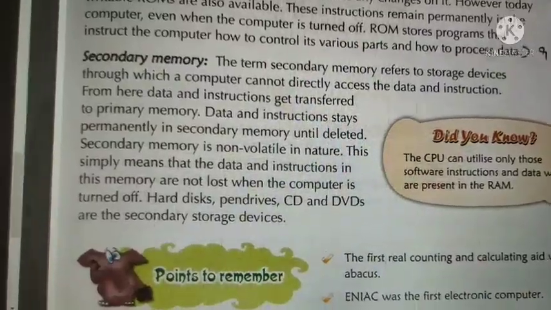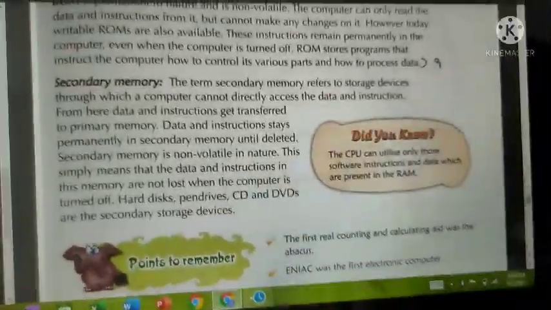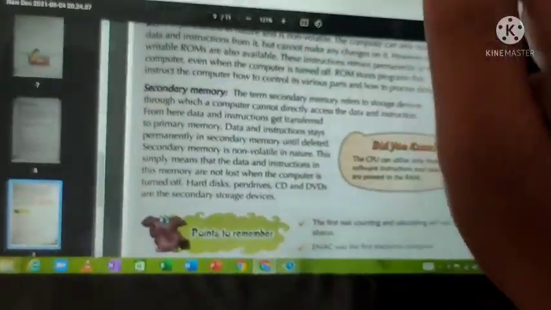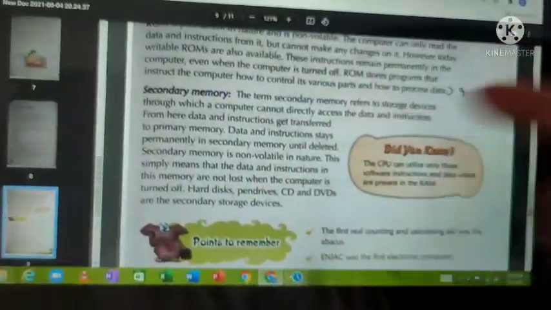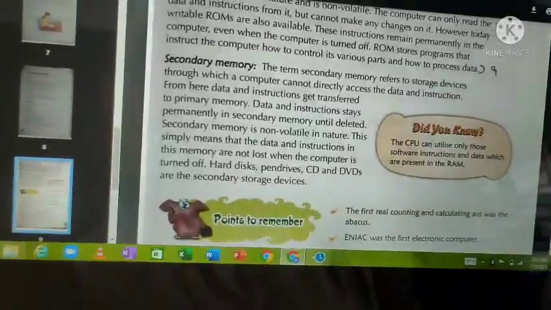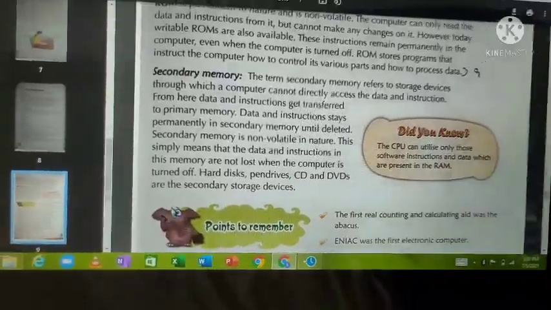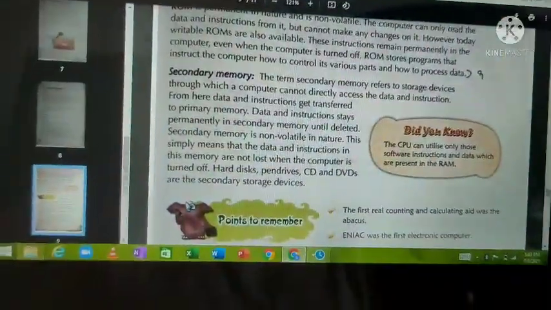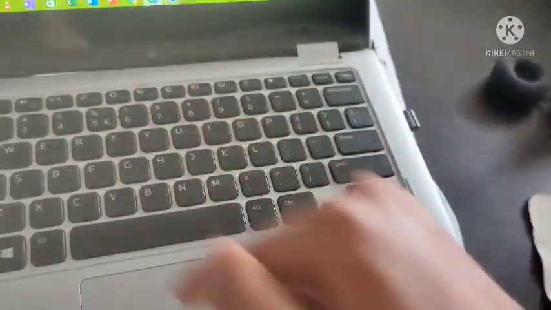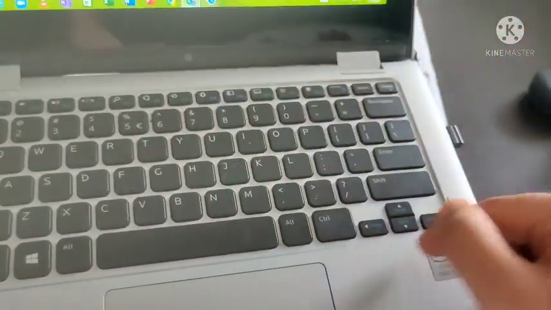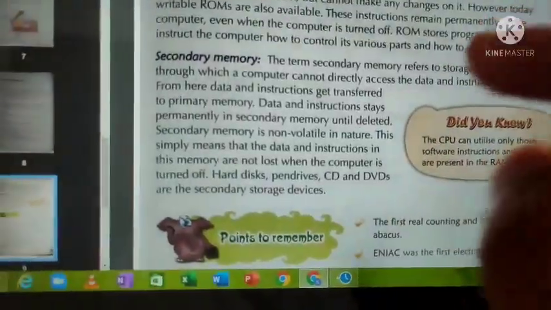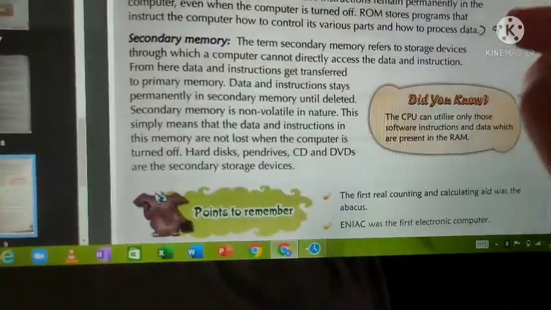It stores the information. Whatever information you feed into a computer will be stored where? In secondary memory only. For example, you are storing some games in your computer, a 10 GB game or 8 GB game or 4 GB game. Where is it stored? It is stored in something called a hard disk, which is inside the computer. Hard disk. You might have heard about it. Else you can refer to the internet and you will see that device. Inside the hard disk only, whatever games you store in the computer will be stored.